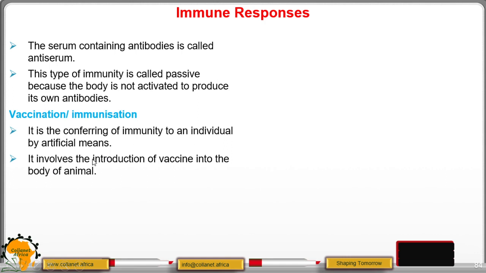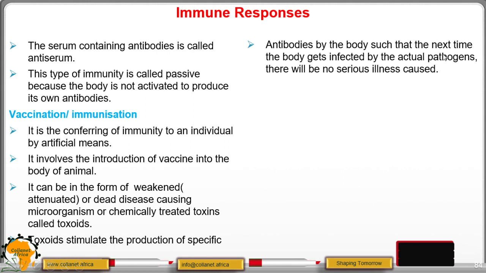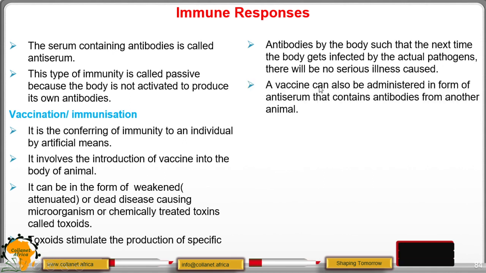It involves the introduction of vaccine to the body of an animal. It can be in the form of weakened or attenuated. When we say attenuated, it means weak or reduced, or dead disease-causing microorganism, or chemically treated toxins called toxoids. So toxoids are chemically treated toxins, and toxins are just poisons. These toxoids stimulate the production of specific antibodies in the body, such that the next time the body gets infected by the actual pathogens, there will be no serious illness caused.